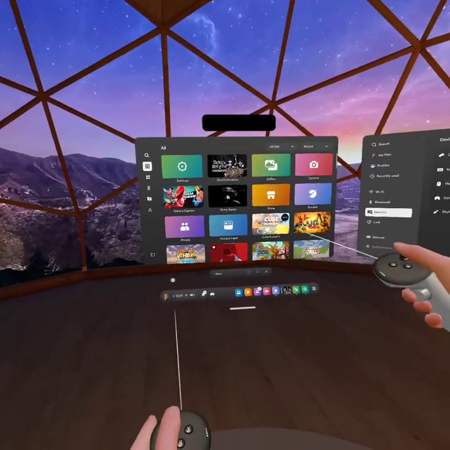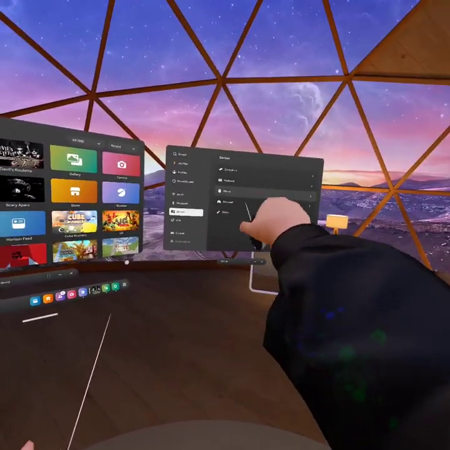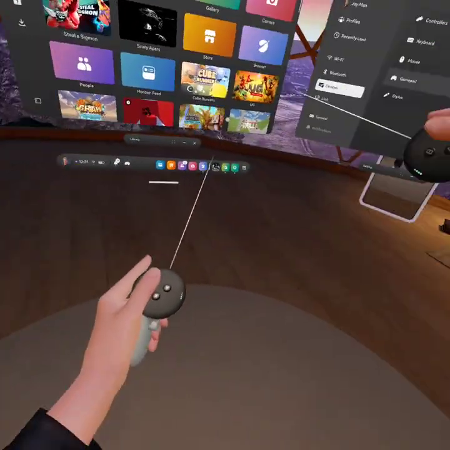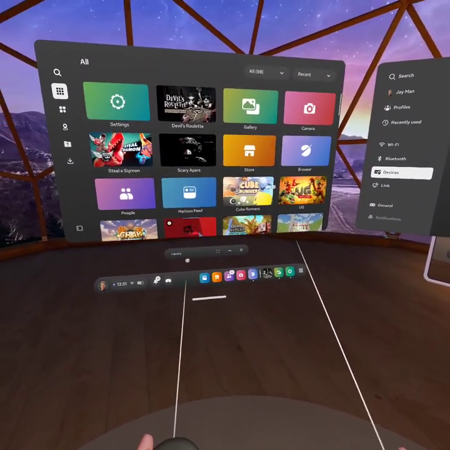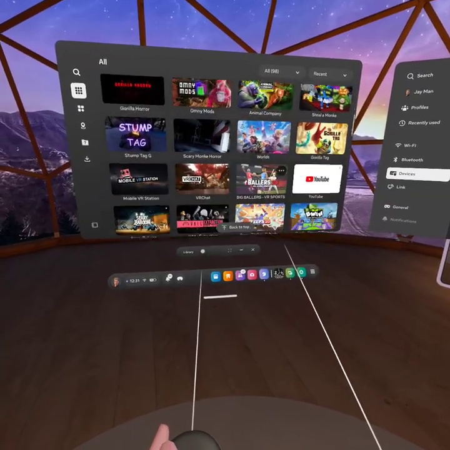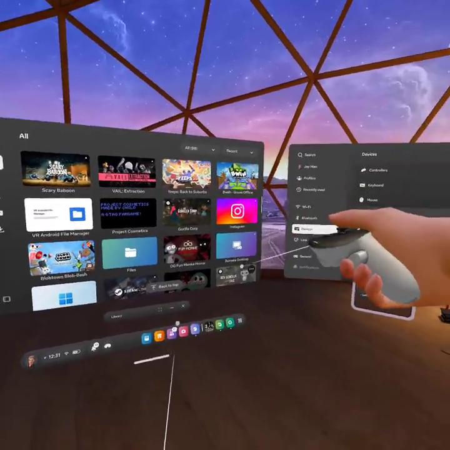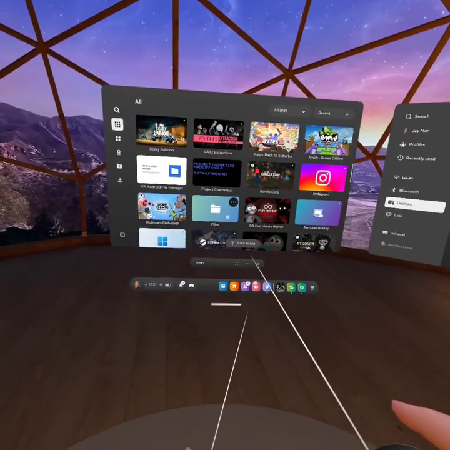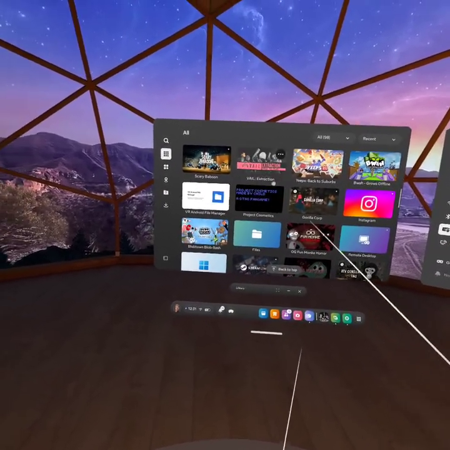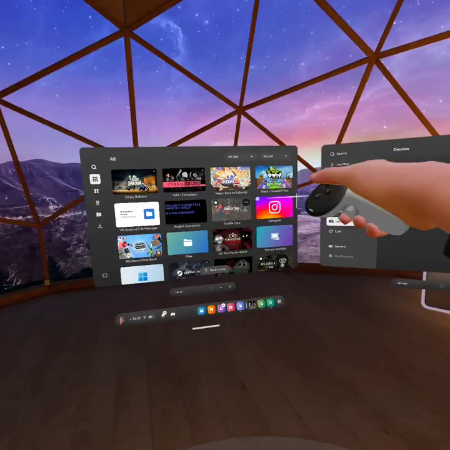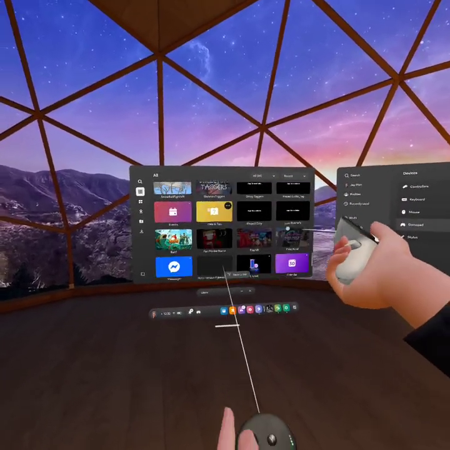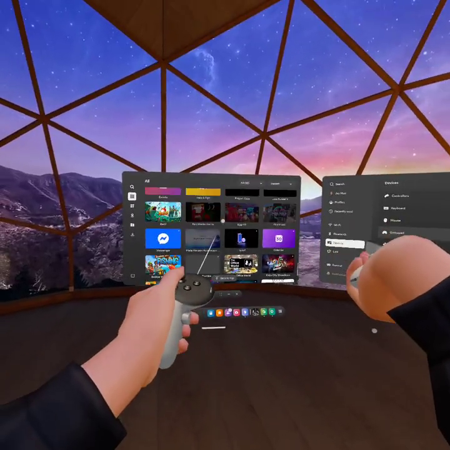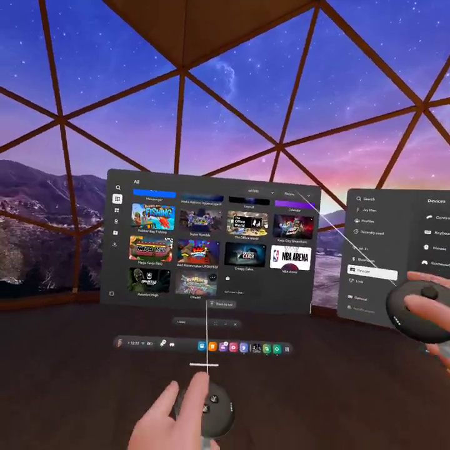Hey guys, I'm going to show you how to fix your thumbstick drift. Have you ever had thumbstick drift for a long time now, where it's going down for no reason without you doing anything? Well, I know how to fix that.